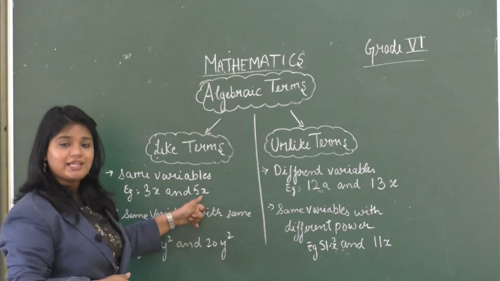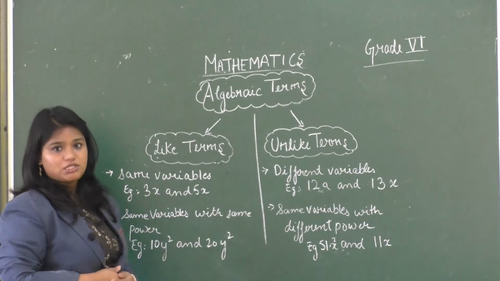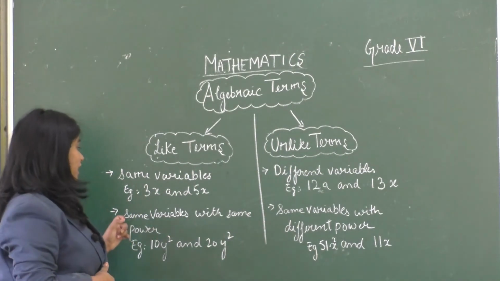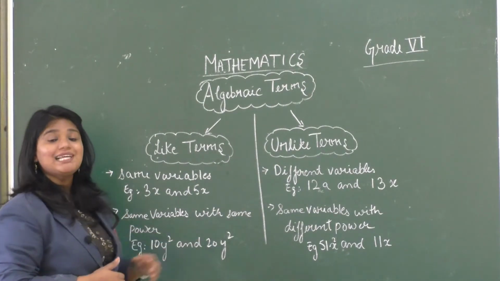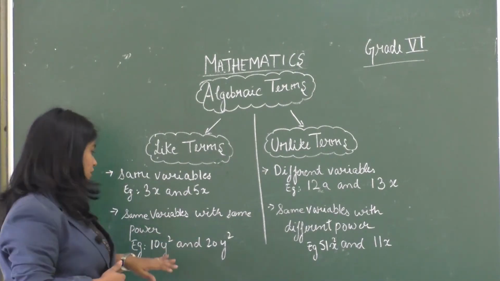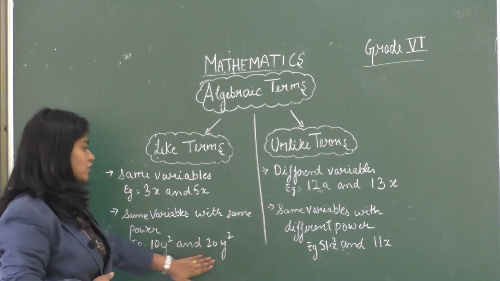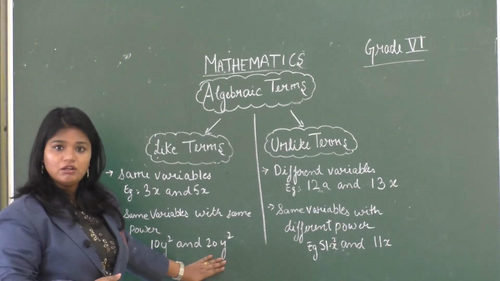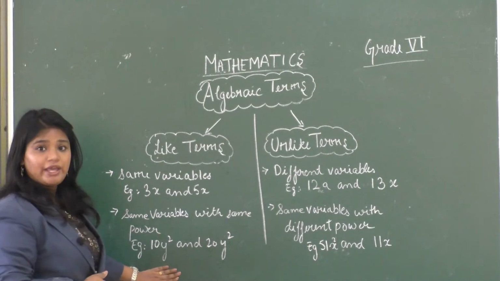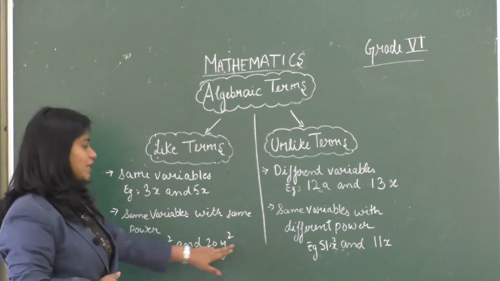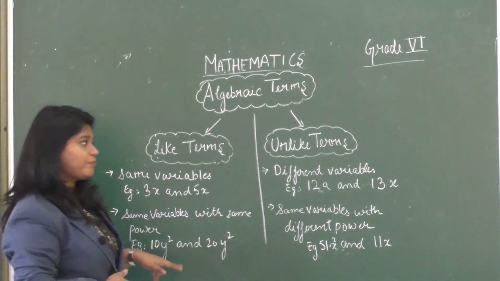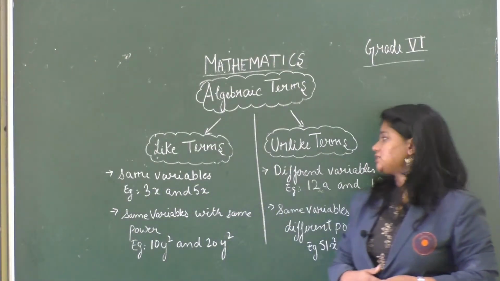Here the variable x is common between both the terms. Like terms are also the ones which have the same variable with the same power. For example, 10y square and 20y square. Here the variable, that is y, is common, and also the power of y, that is 2, is common between both the terms.